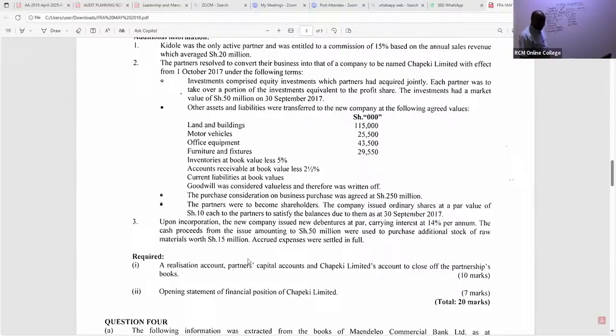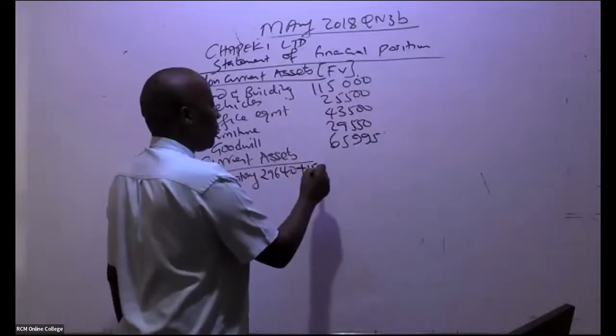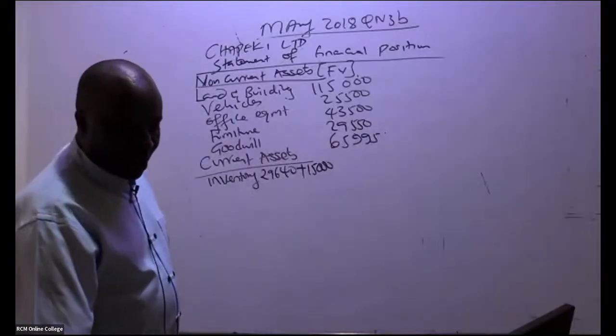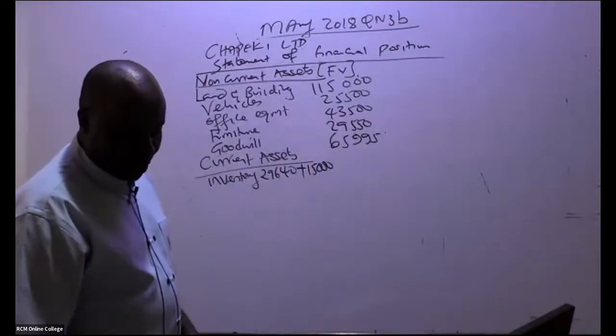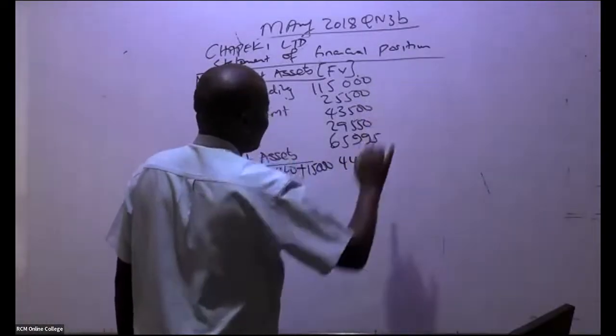So in this case, the cash proceeds from the issue amounting to 50 million were used to purchase additional stock of raw materials worth 15. Of course, as we are working with fair value, plus 15,000. Remember, we're cutting the 3 zeros. So this gives us what figure as inventory? 44,640. Thank you very much. These are marks passing like that.